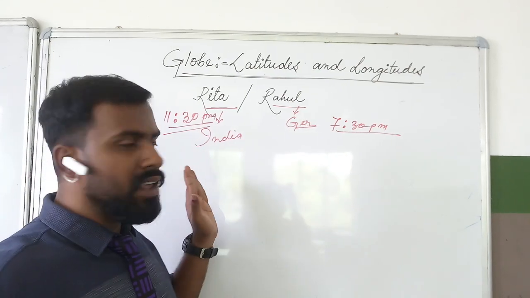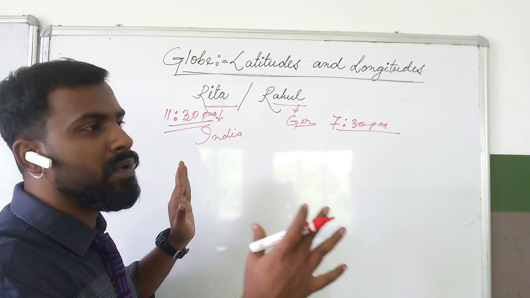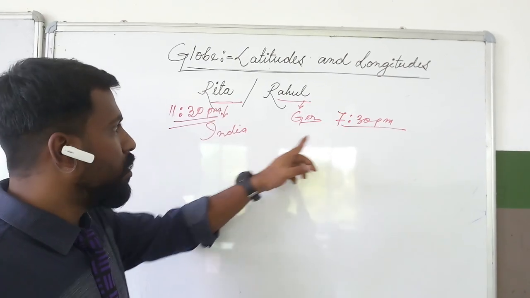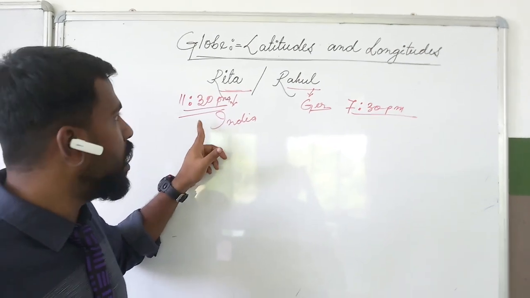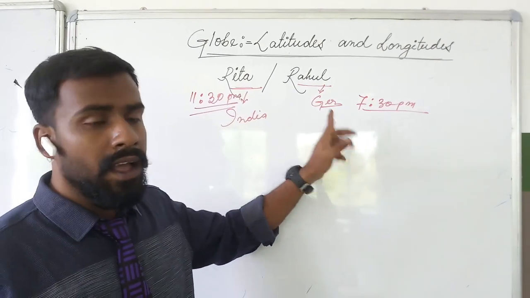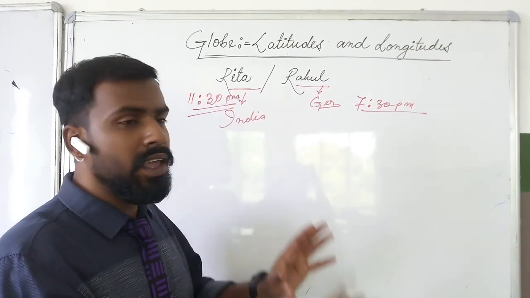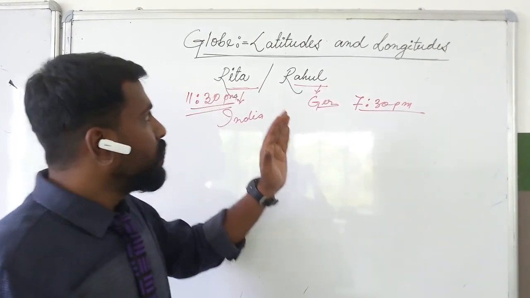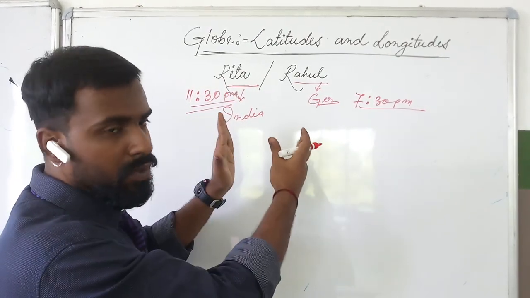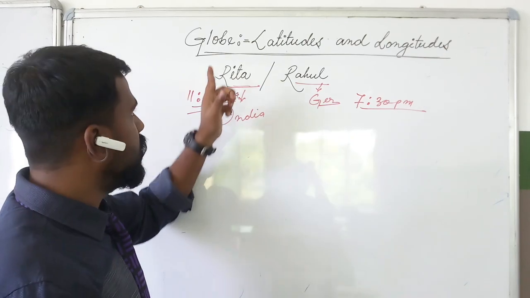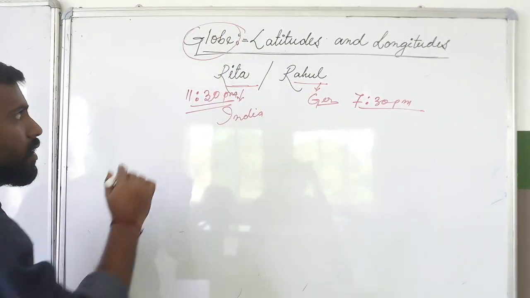So this story is given to make us realize the difference of time in our world. You can see 4 hours gap is there. Gap means India is advanced, 4 hours advanced than Germany. How this is happening? What are the logics behind it? We are going to study in details about the story or about the mystery of this time gap in this chapter. First topic in this chapter is globe.